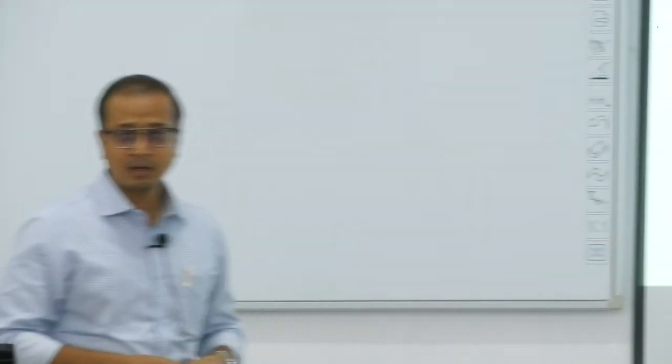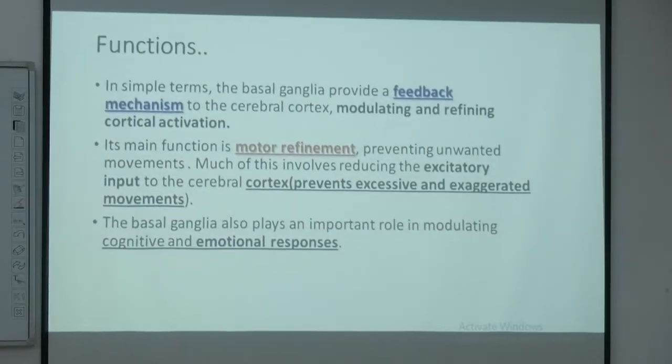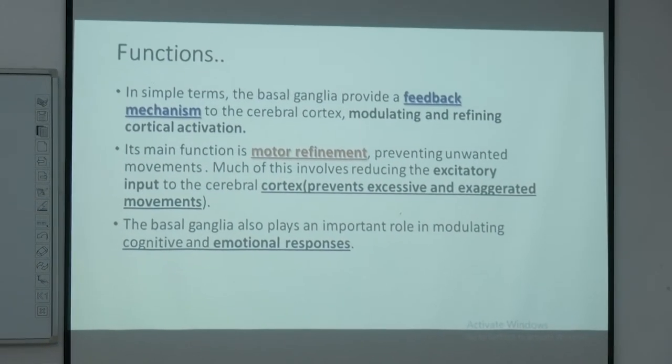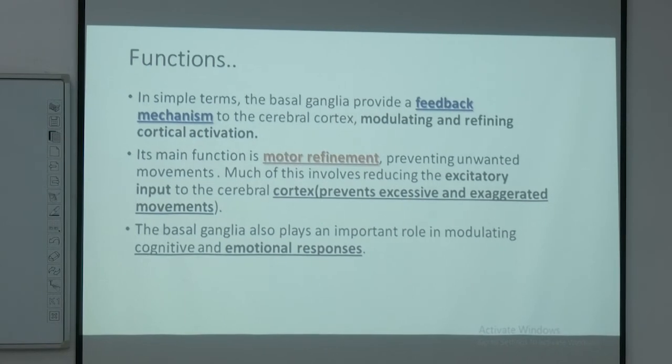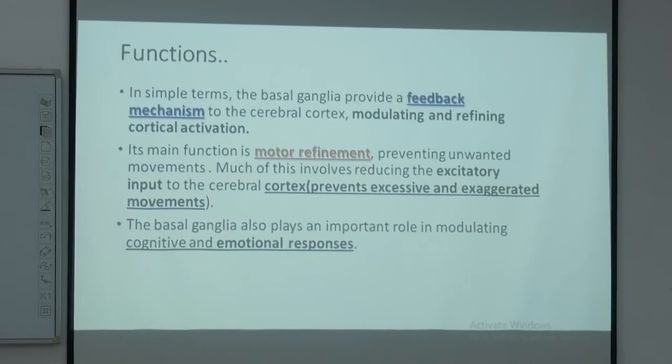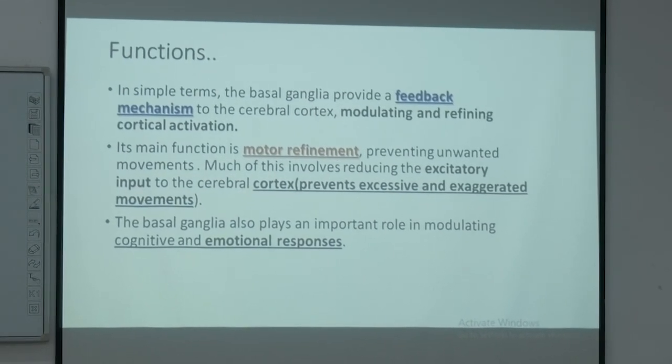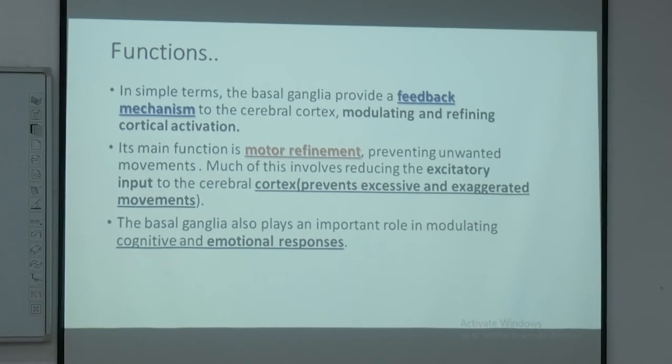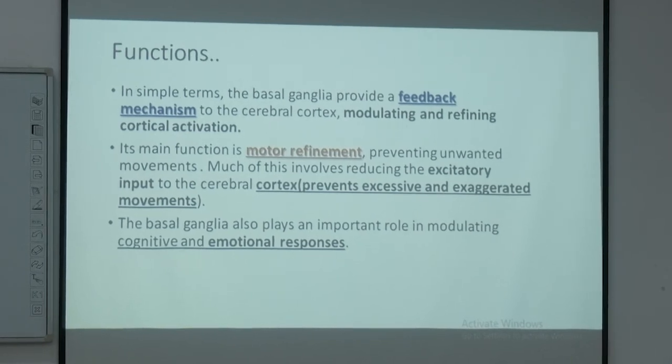Now, coming to the functions of the basal ganglia. In easy words, the basal ganglia is basically a refining center. Whatever impulses come from three different sources, the thalamus, the cerebral cortex or the substantia nigra, they come in tons, plenty of them.